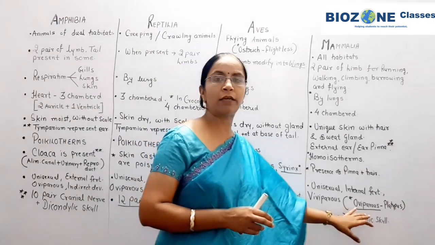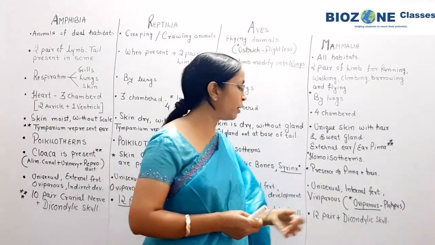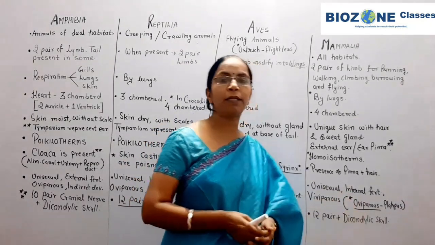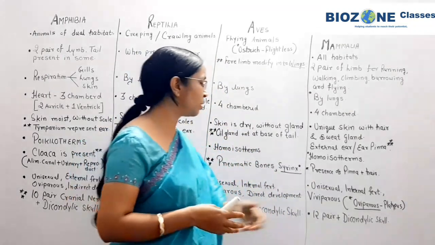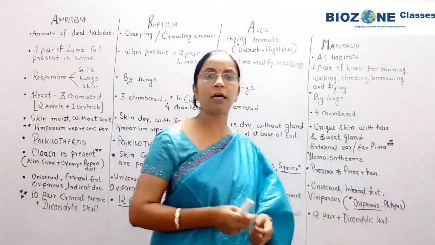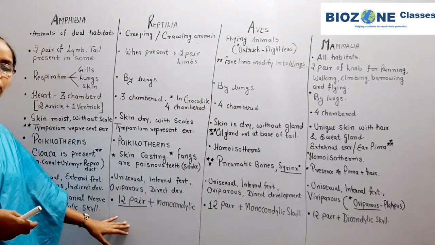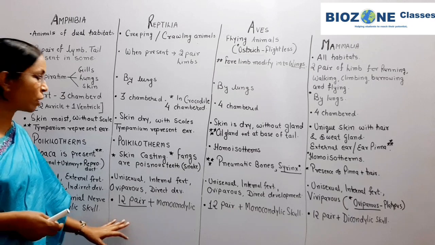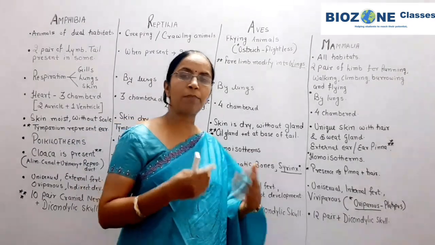Exceptionally, remember the duck-billed platypus: platypus is an oviparous mammal. So this is one exceptional condition; mammals are predominantly viviparous. Now this is additional informational part that you remember, because sometimes questions are also asked for the type of skulls.